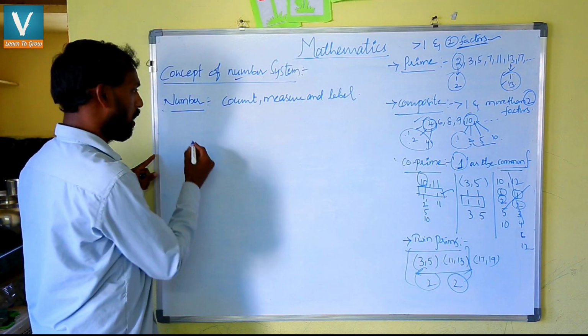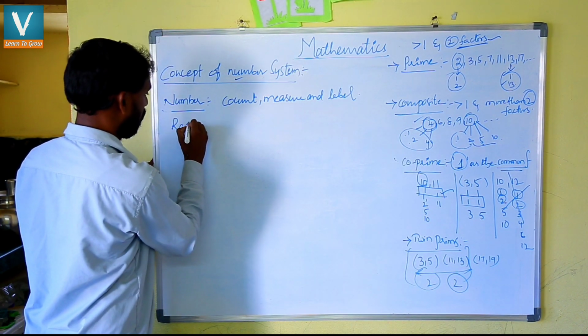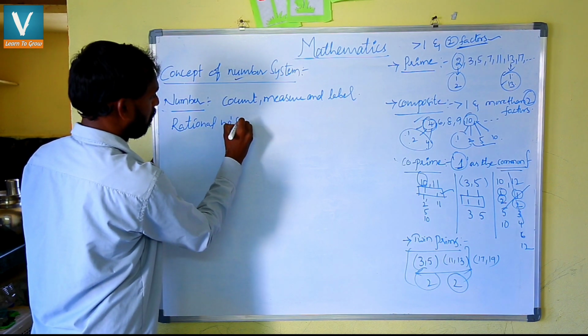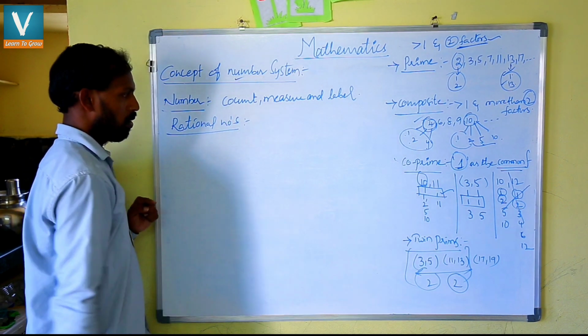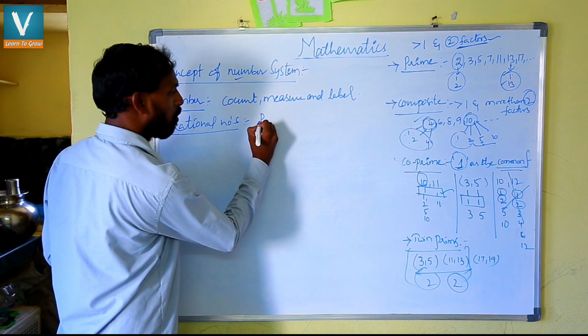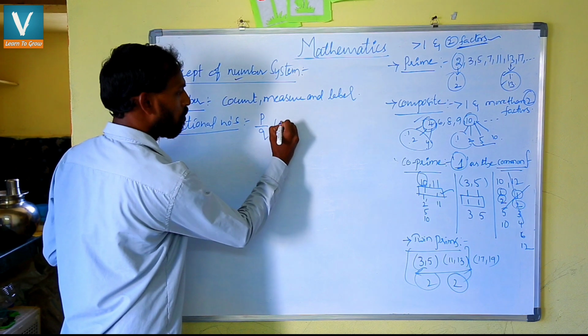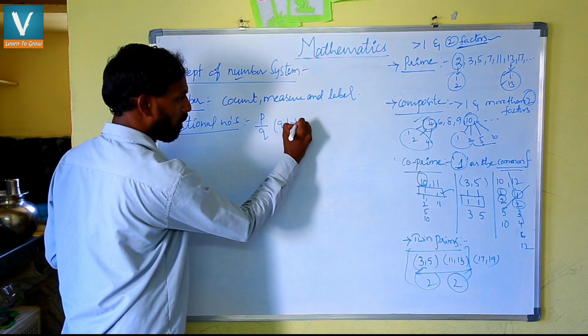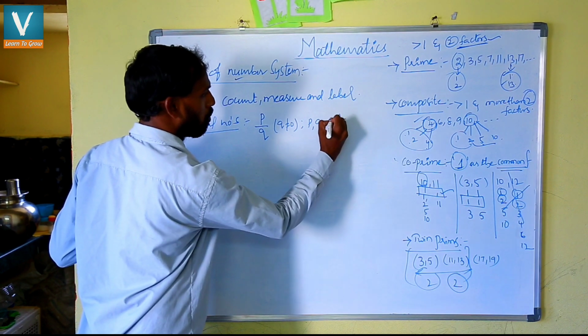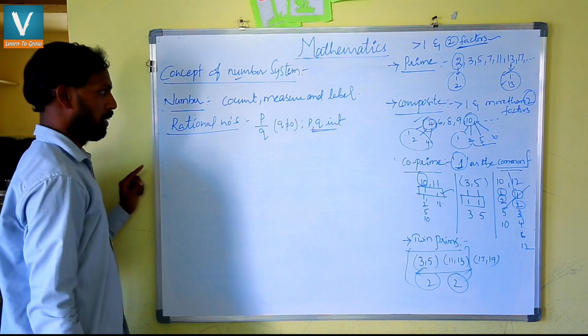Next topic is about rational numbers. We'll see the definition of rational numbers first. The numbers which can be written in the form p by q, where q is not equal to 0, and p, q are any integers.